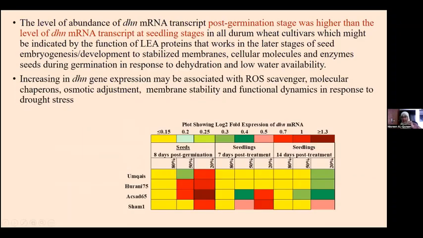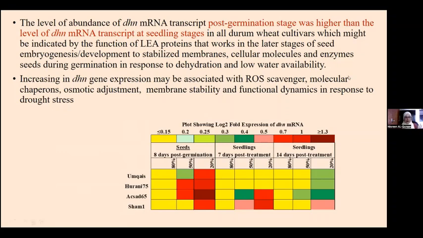The abundance of the dehydrin gene during the germination stage was higher than at the seedling stage. So the level of abundance of the dehydrin messenger RNA post germination was higher compared to the seedling stage,